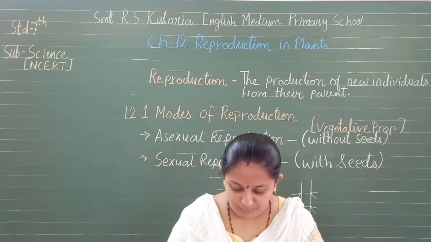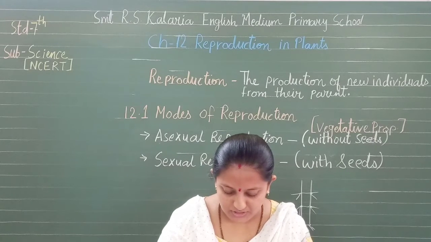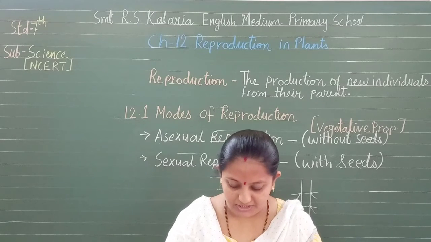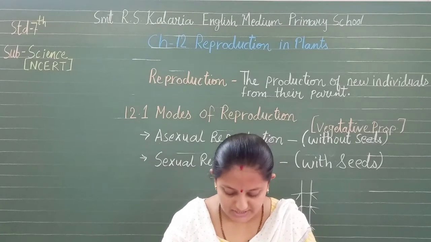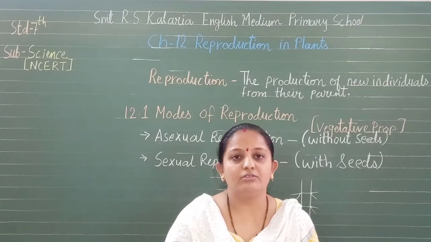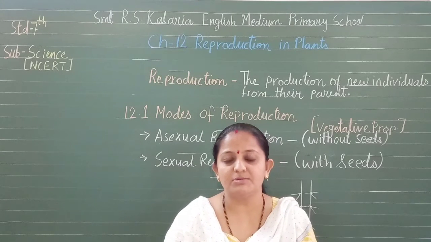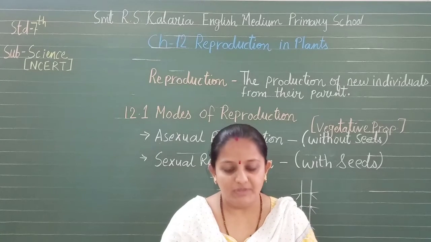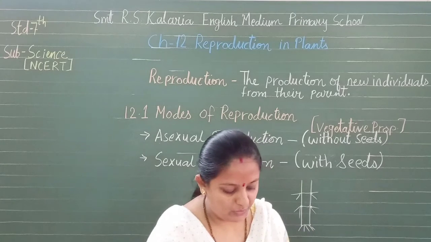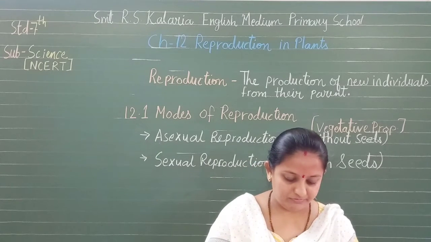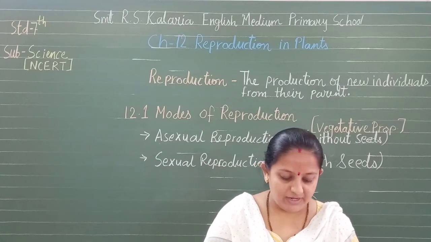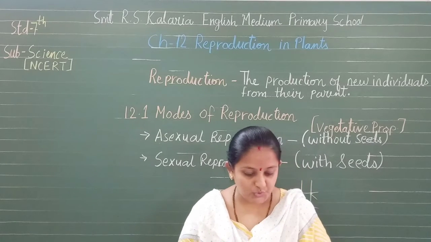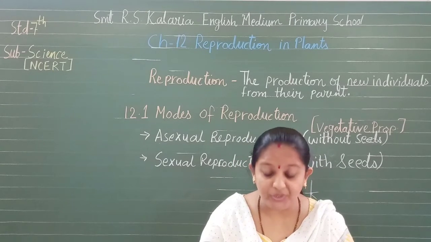In our textbook, activity 12.1 is about a rose plant or champa plant with a node, or you can also do a cutting, a piece of branch cutting, stem cutting, isn't it? So you will notice if you cut the stem of a rose plant or a champa plant and transfer it to another pot, another place, it will start growing. You can look at the picture also, the stem cutting of a rose, from which buds come out.